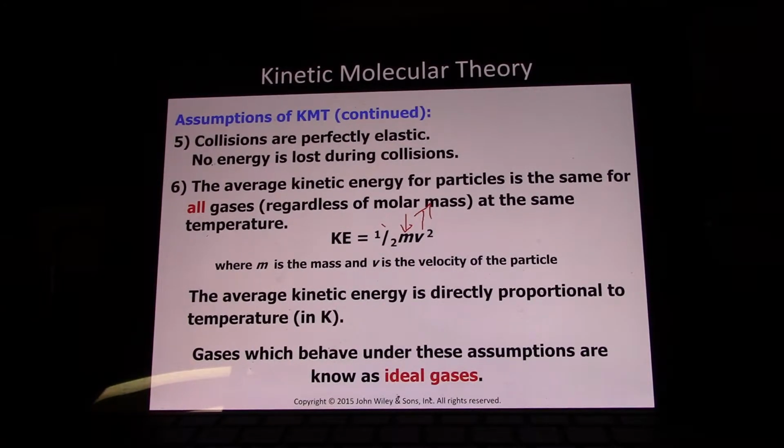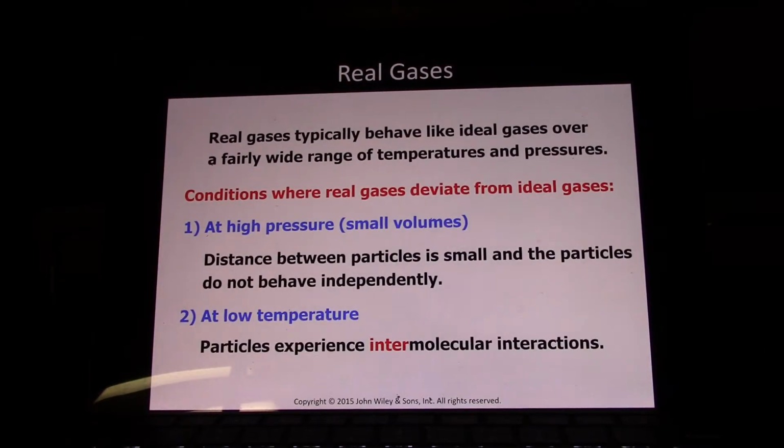Gases which behave under these assumptions are known as ideal gases. However, real gases are not ideal, because real gases are not points in space. They actually take up volume, which at normal pressures is negligible and can be rounded down. If the gas particles themselves are taking up 1,000th of the space, that's 0.1%, which can be ignored. But at very high pressures, the gas particles themselves may be taking up 30 to 40% of the space, and that is no longer negligible and cannot be ignored. So a gas will deviate from the ideal gas law then.